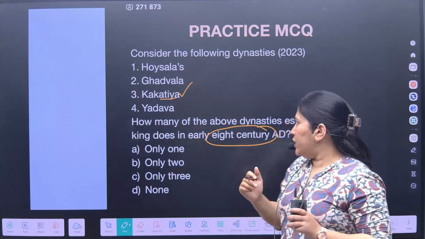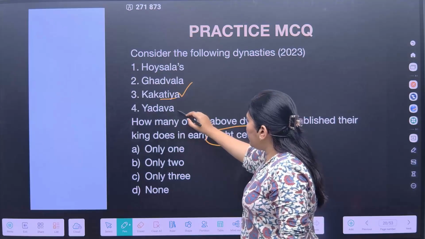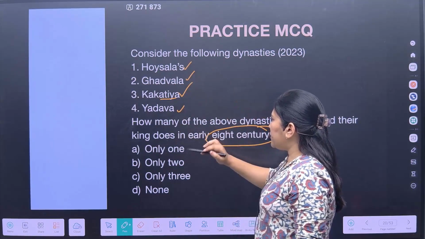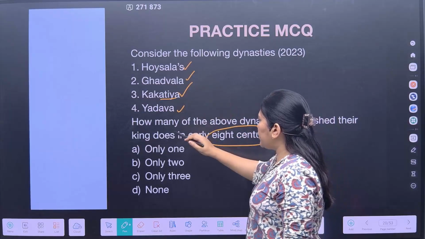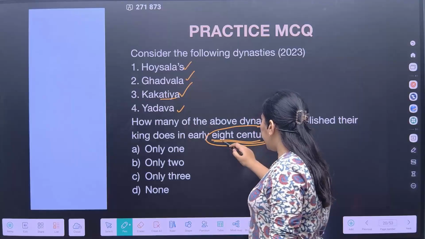Here the Hoysalas, Gadwalas and Yadavas would be the followers, after the Gupta period, or during the post-Gupta period. Now how many of the above dynasties are right from the 8th century?